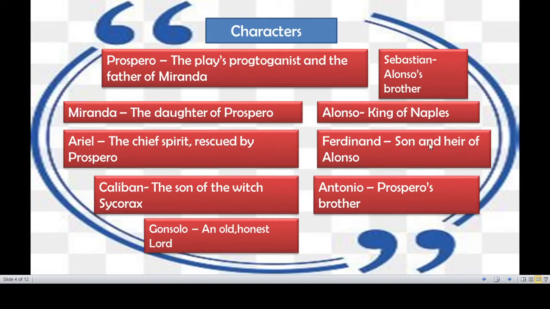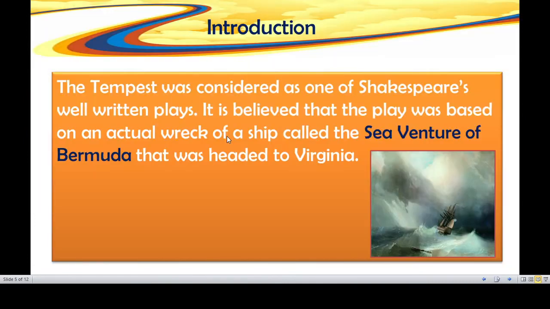So these are the characters we all know about in this play. Okay, so the main theme, the main climax or the main story in this play is the wrecking of the ship. Prospero wrecks the ship, breaks the ship. That is the main story, main concept.